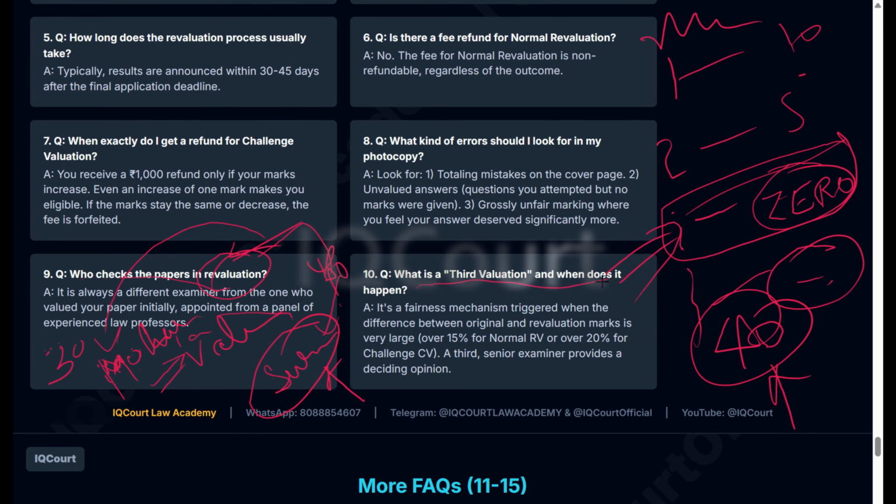What is the third valuation, and what happens? It is a fairness mechanism. In this case, you can see there are rules, right? In case of normal revaluation, if the difference is above 15%, they'll do the averaging, and in challenge revaluation, if it is above 20%, they will do the averaging of the best two marks. That's it.